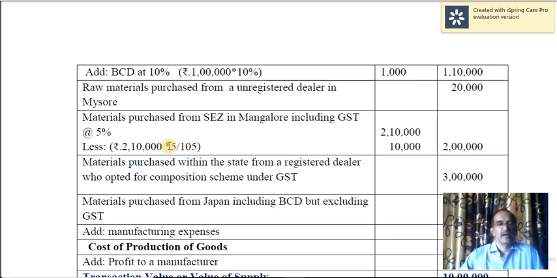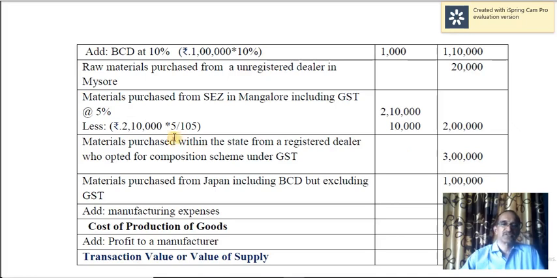Materials purchased from special economic zone in Mangalore inclusive of GST. Yes, inclusive of GST, so that should be excluded. Therefore, 2,10,000 into 5 by 105. That means 100 plus 5. So 105 is equal to 2,10,000. 5 means what? So this way you have to calculate. So that comes to 2 lakh after deduction.